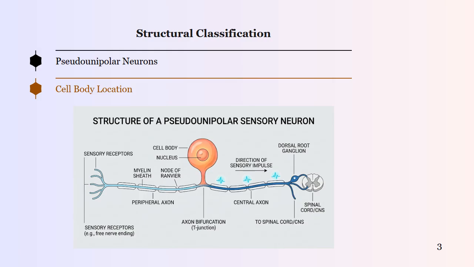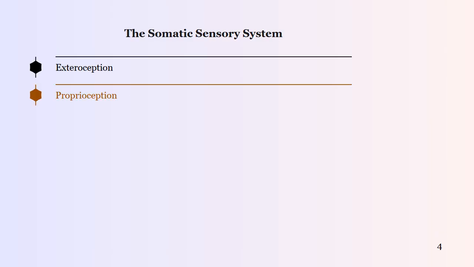3. Structural classification. Pseudo-unipolar neurons. Most sensory neurons have a single short process that extends from the cell body and branches into two directions. Cell body location. The cell bodies of these afferent neurons are typically grouped together in the dorsal root ganglia outside the spinal cord.